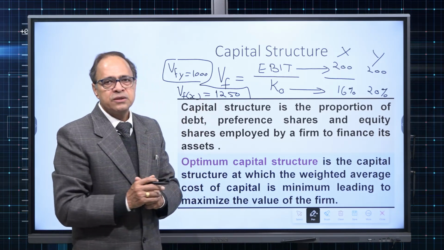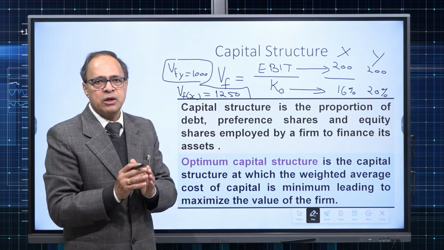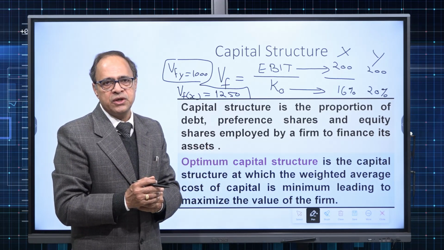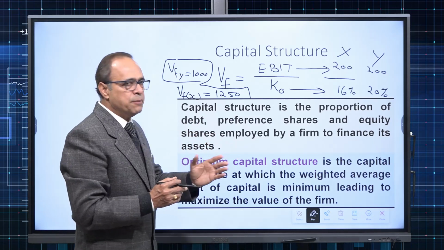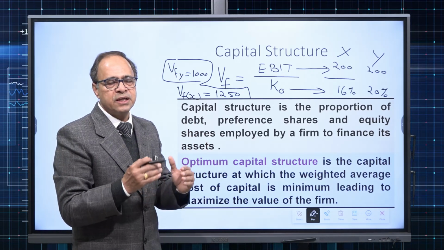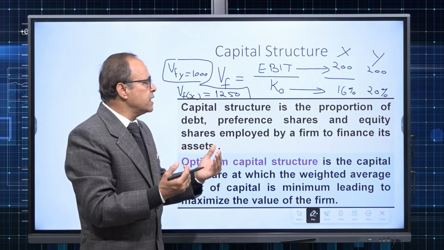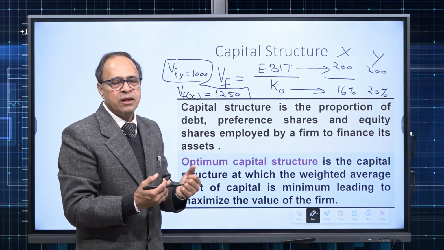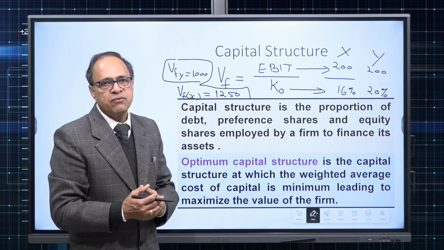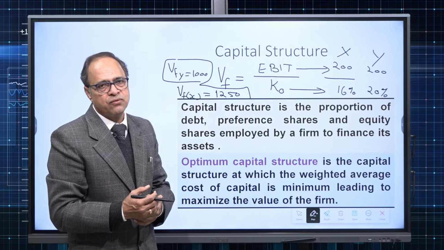Therefore, this value of 1250 will be split into two parts. 80% goes in favor of equity holders and 20% goes in favor of debt holders. Now you can see return on equity is better in case of X and is poor in case of Y.